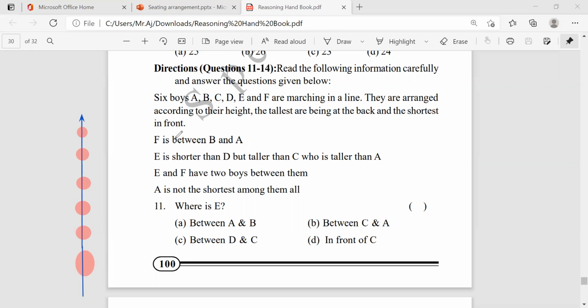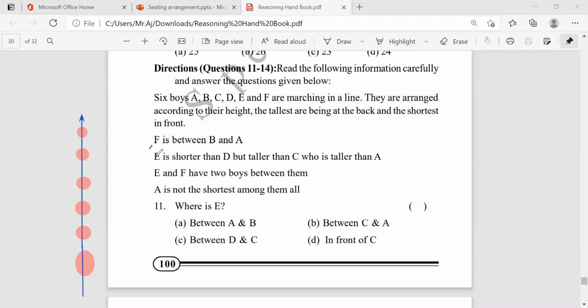First statement they have given: F is between A and B, and E is shorter than D, but taller than C. And who is taller than A?